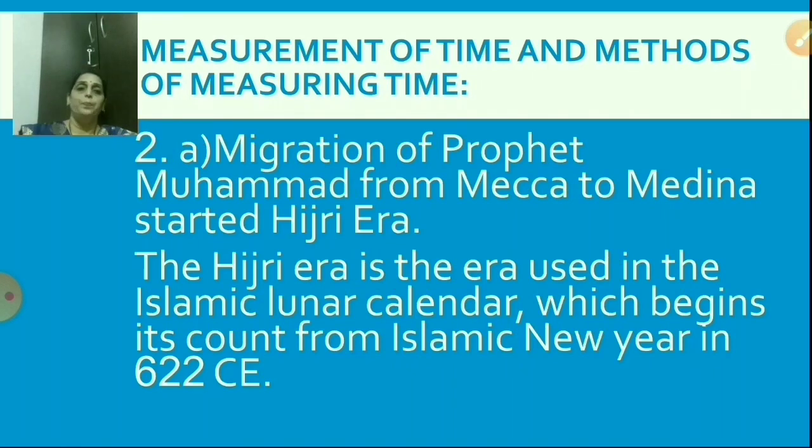Okay. Now the next. Second was the migration of Prophet Muhammad from Makkah to Medina, which started the Hijri era. Now what is this Hijri era? The Hijri era is an era used in the Islamic lunar calendar which begins its count from Islamic New Year in 622 CE. CE means Christian era.